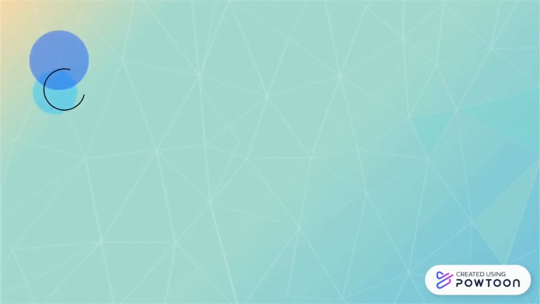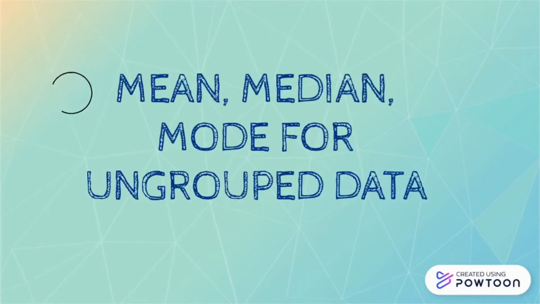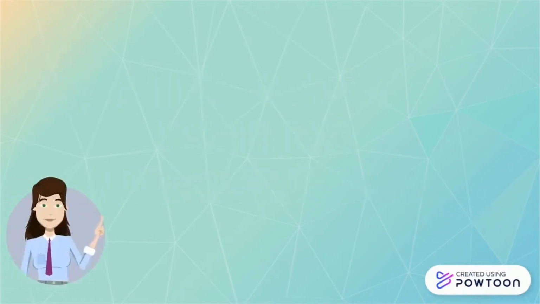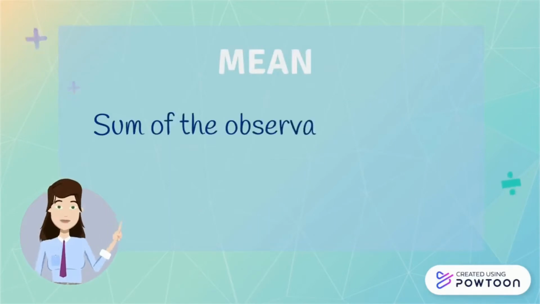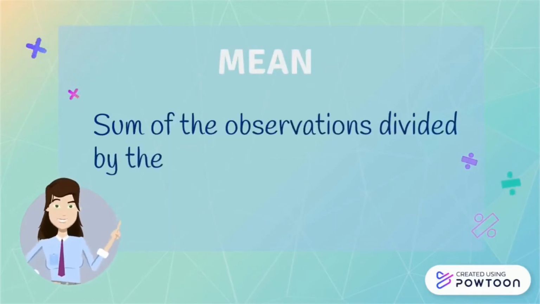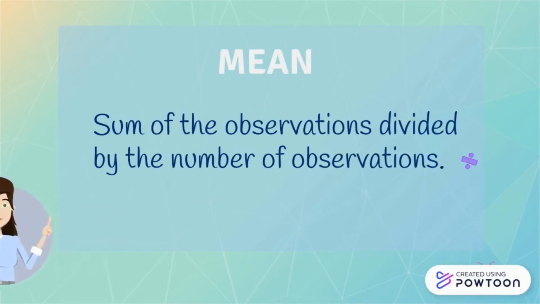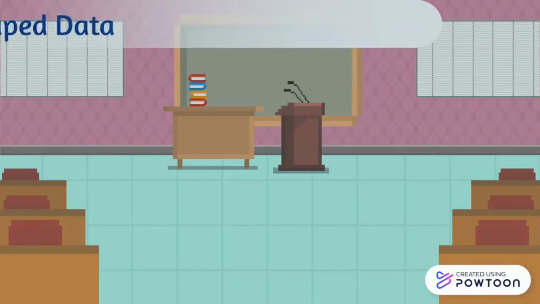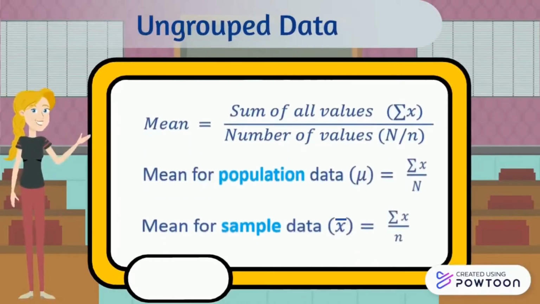In this chapter, we will learn the topic about mean, median, mode for ungrouped data. The mean is the sum of the observations divided by the number of observations. These are the formulas of mean for ungrouped data, and the formulas of mean for population and sample data.